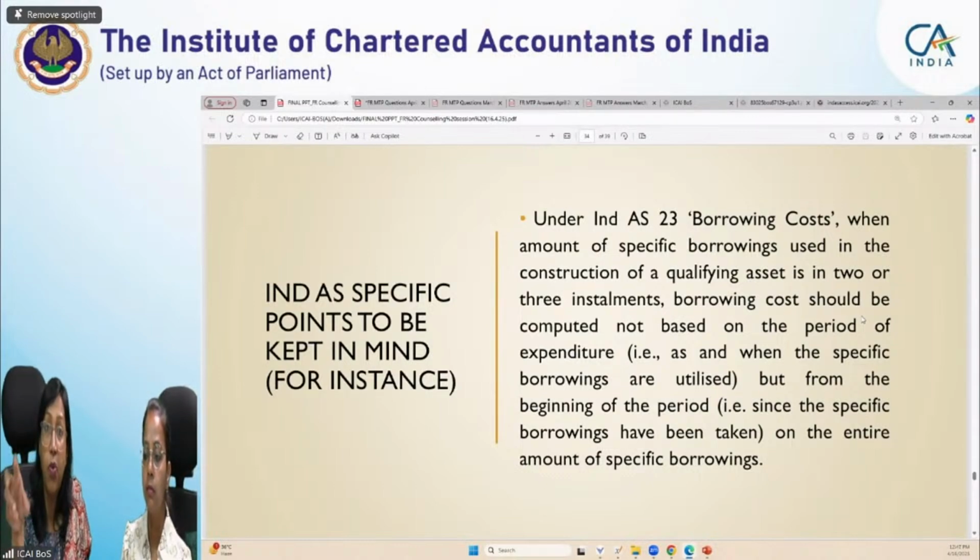For general loans, as and when the period for which that expenditure has been incurred or that loan has been utilized, you calculate the interest based on the capitalization rate. However, in case of specific loans, the loans for this particular purpose which you have taken, that specific loan, even if you have not utilized it fully, you have taken the loan, you have started the construction activity, you have started incurring the expenses, your commencement of interest will start.